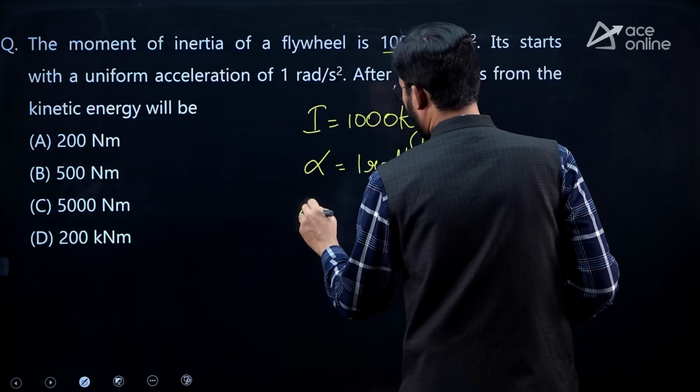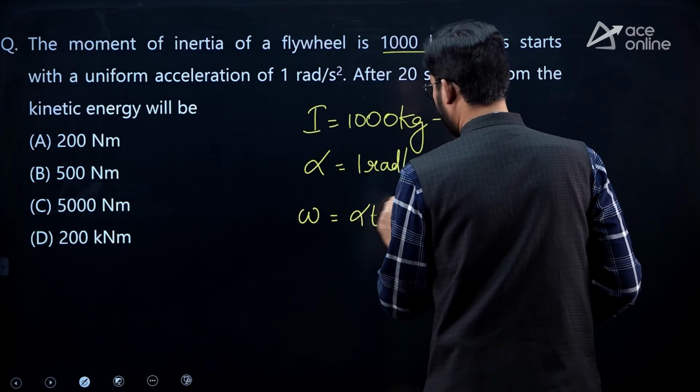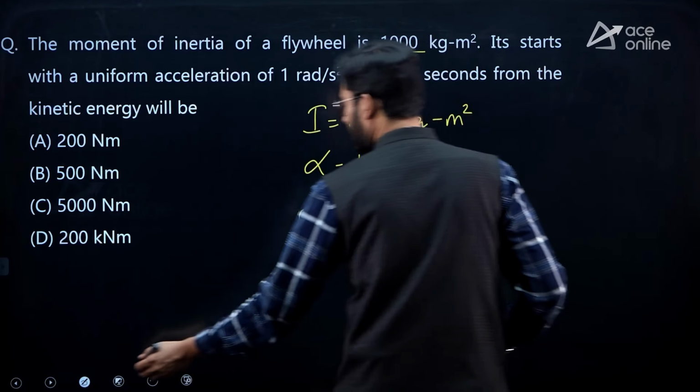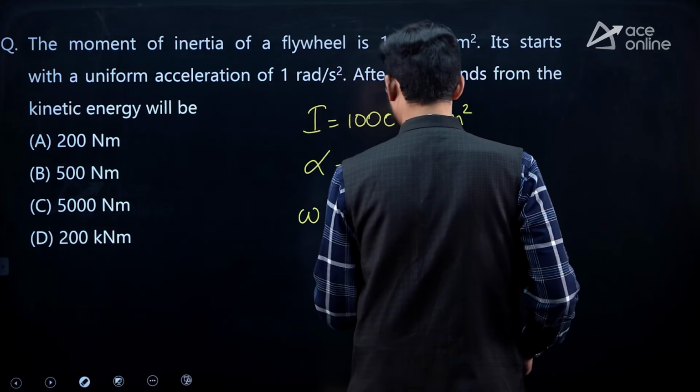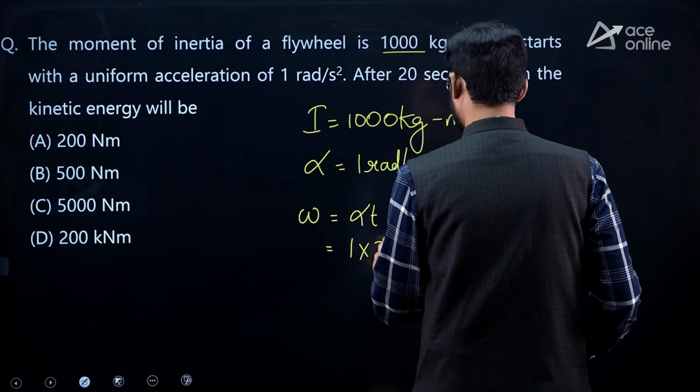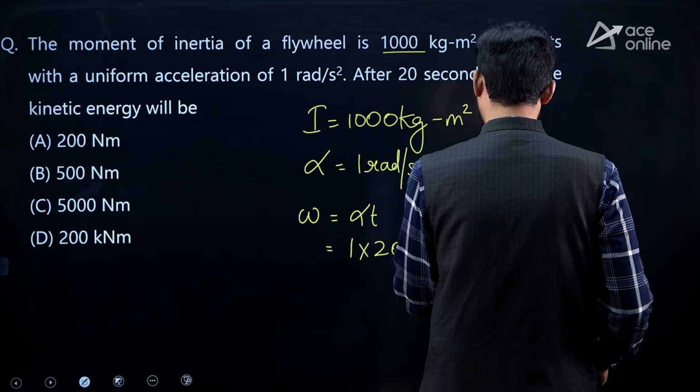So omega will be equal to alpha times t, alpha is 1 and the time duration is 20, which is equal to 20 radians per second.